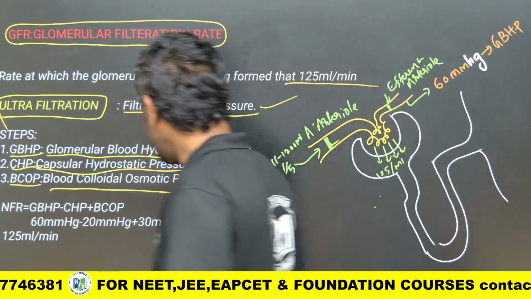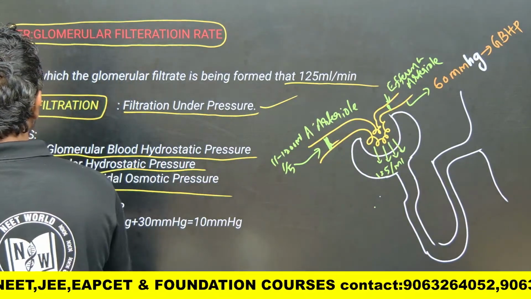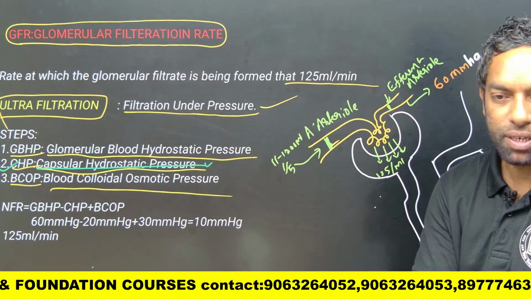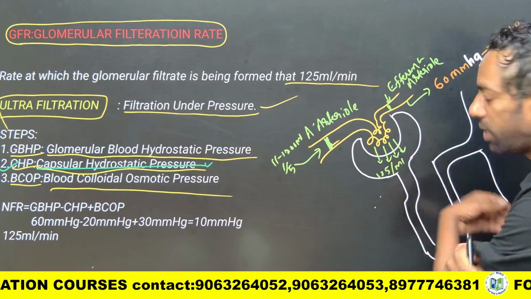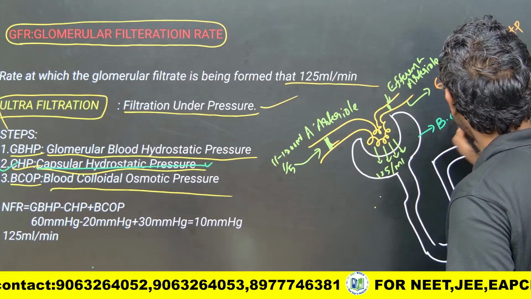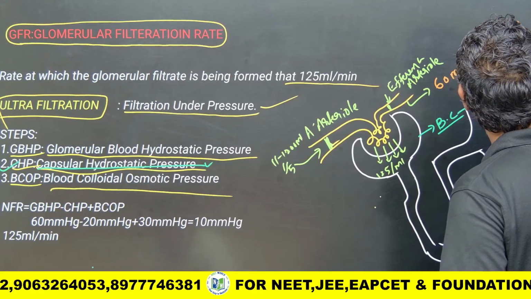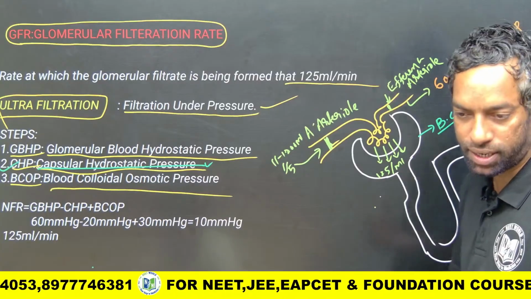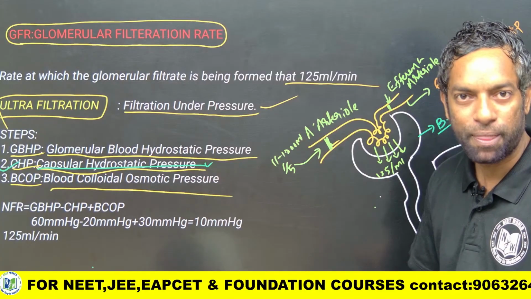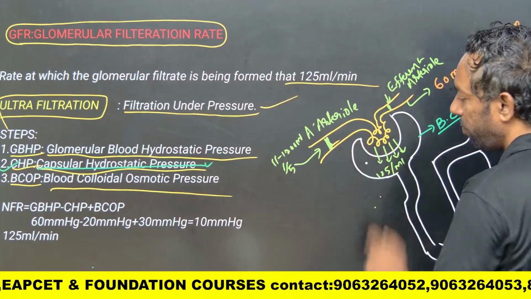After that, there is another pressure located here, which is CHP, capsular hydrostatic pressure. What is the capsule here? Bowman's capsule. This also has pressure. How does it create pressure? When the solution enters the Bowman's capsule and fills it, this is the solution.